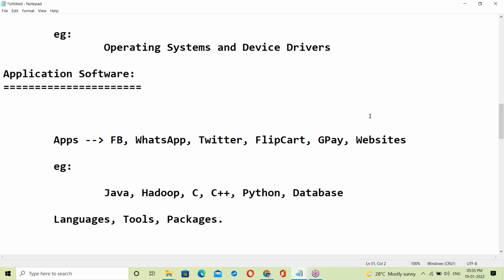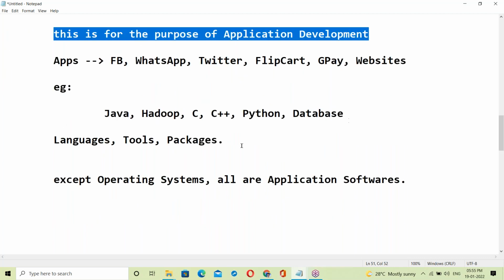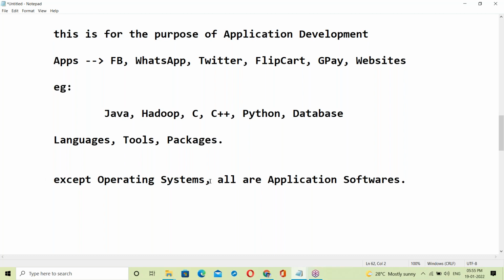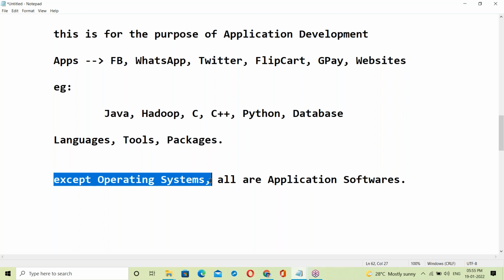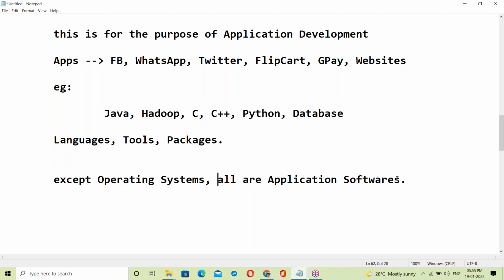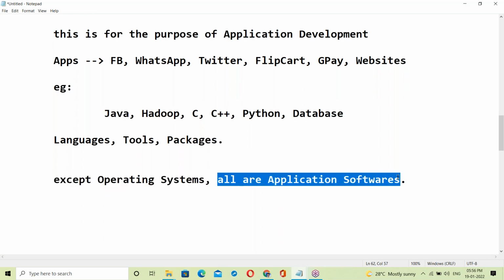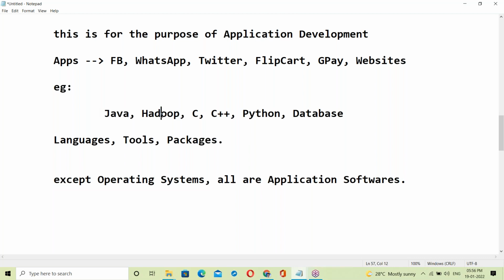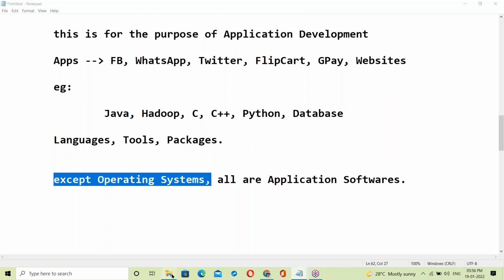Application software is for the purpose of application development. So which is exactly application software? Except the OS, whatever software we are using, all are application software. There are many things like Java, Hadoop, AWS, DevOps, Selenium tools, many kinds of things here. Everything is application software except the OS.